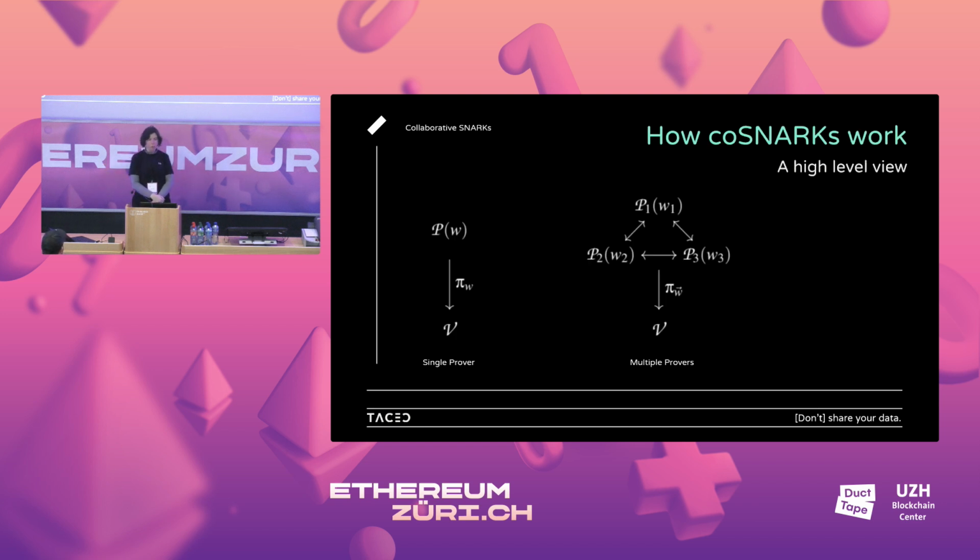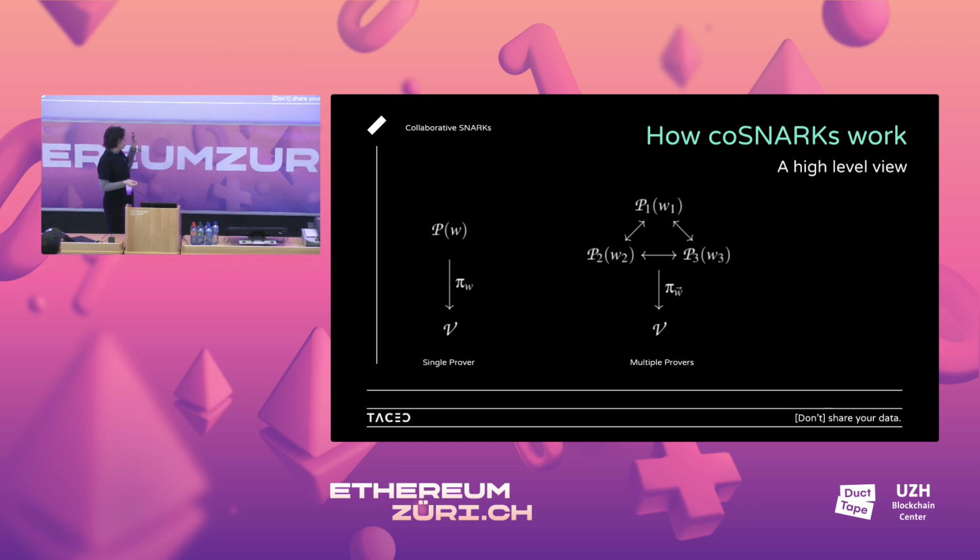And so how do they work? If you know just a small picture, for a zero-knowledge proof, normally you have a witness, some secret data that you're trying to make a statement about, make a proof about. You give this to a prover, he produces a proof pi, and then you send this proof pi to a verifier, who verifies. With the co-SNARK idea, you're saying, okay, I don't just have one witness anymore. I either split it in three, or I have data from different people that I'm trying to prove some statement over. So I have a multi-party setting where, for example, 3 provers collaborate together on private witness data and produce a proof which is sent to the verifier.